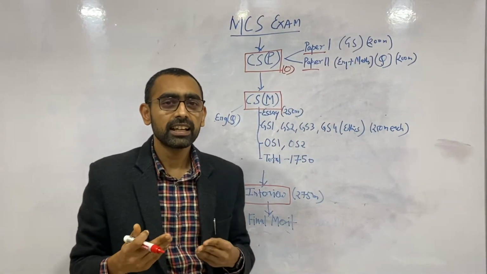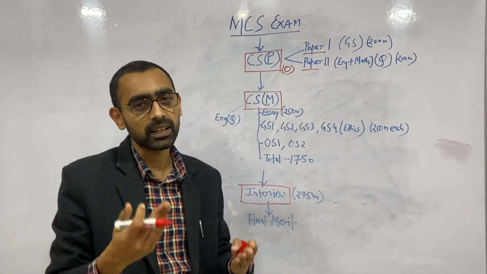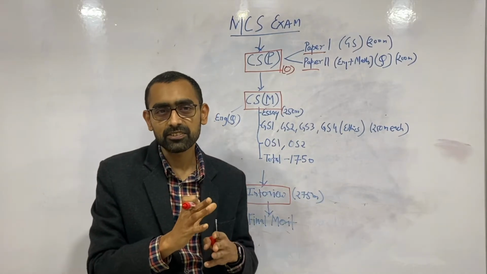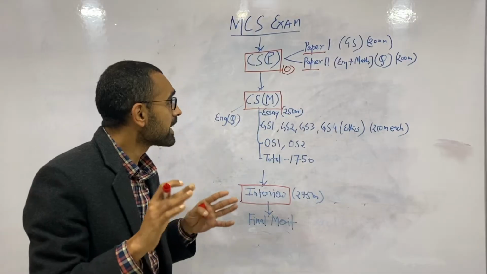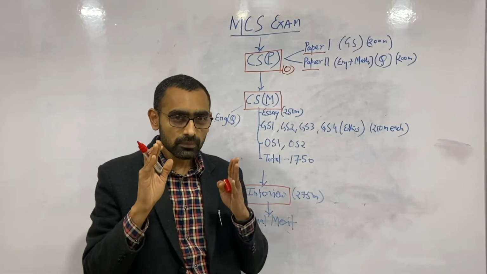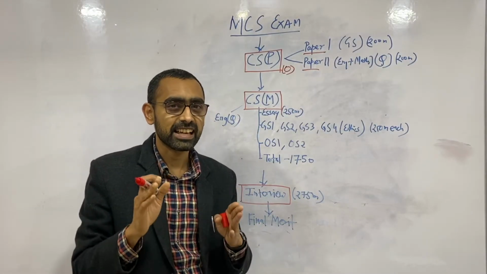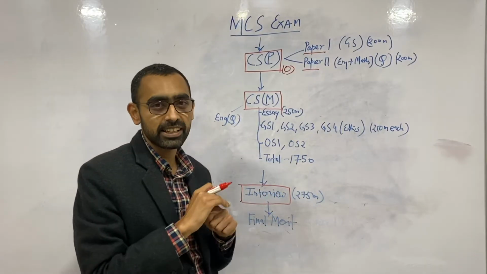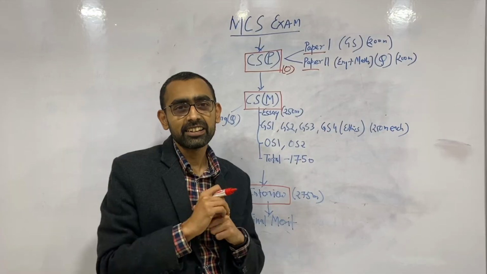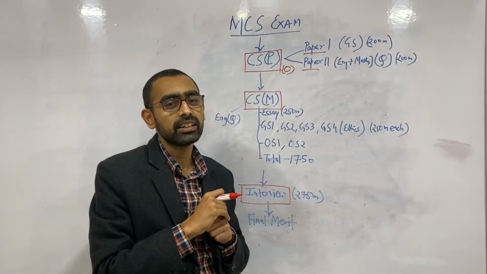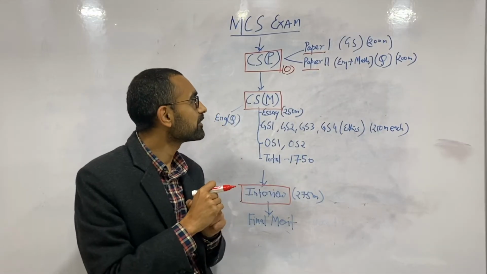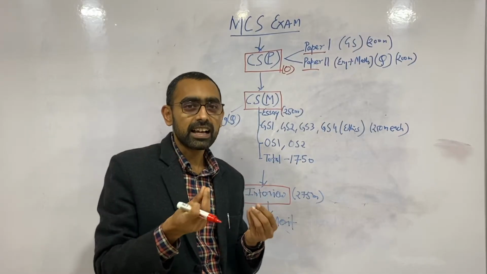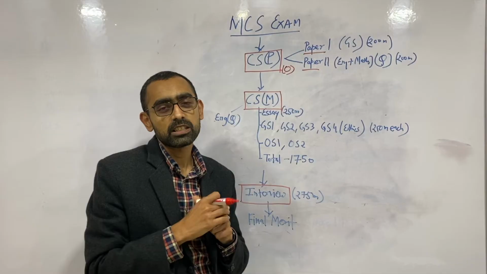The first is basically current affairs and general knowledge and what's happening, the static current affairs and also the dynamic current affairs, exactly like the UPSC civil service exam where we have prelims. It will be for 200 marks here. The only thing is that negative marking is not mentioned, so that is the only difference, but more or less it is the same. So last year the exam happened in this pattern.